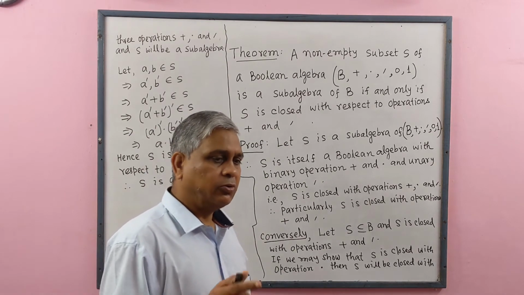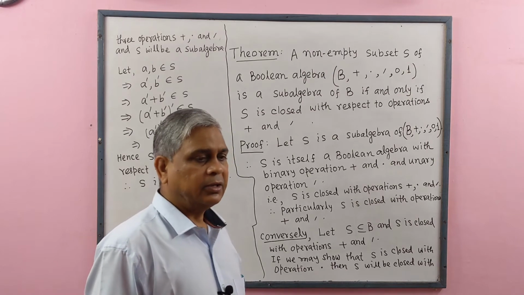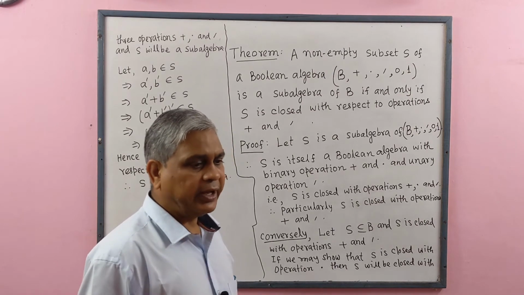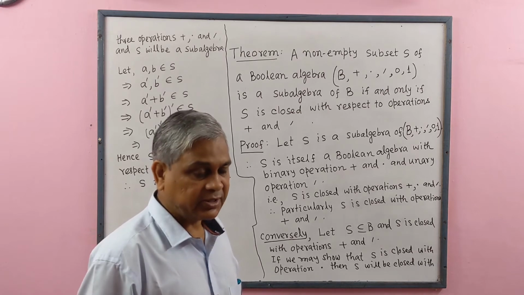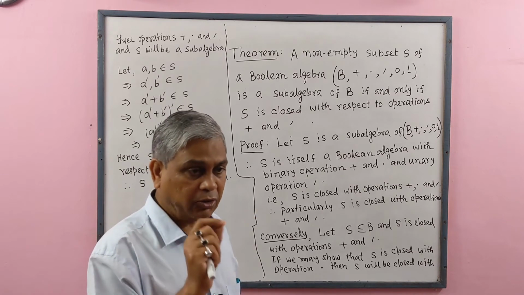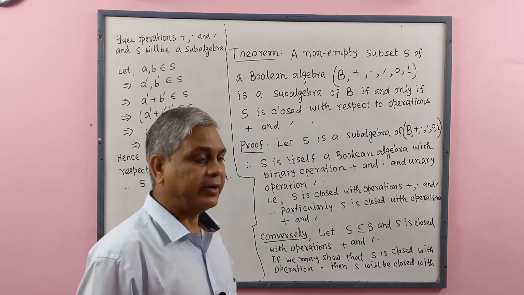Since we know that a Boolean algebra is closed with operations plus, dot and complement.